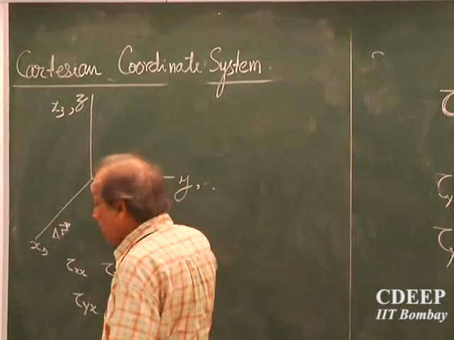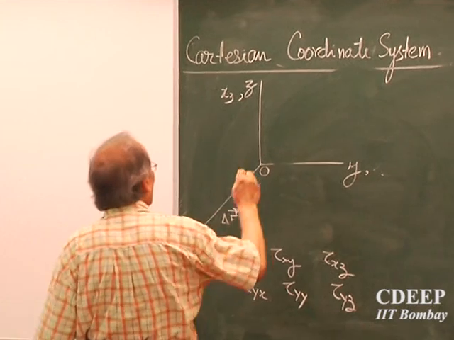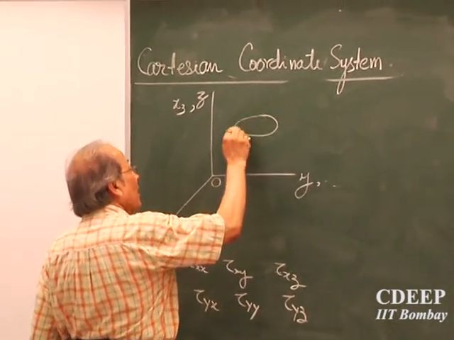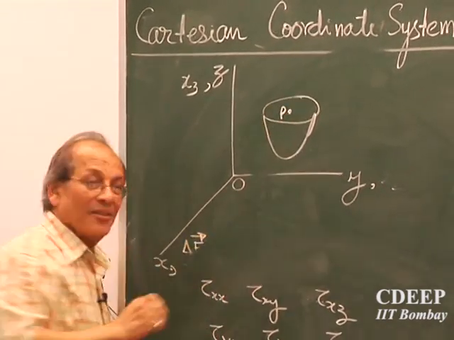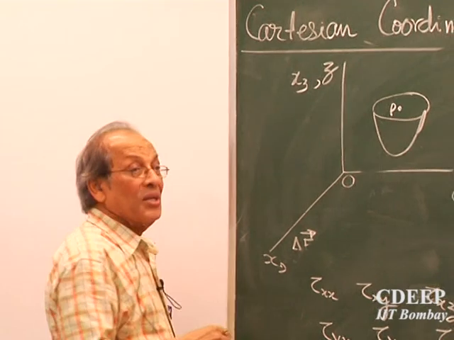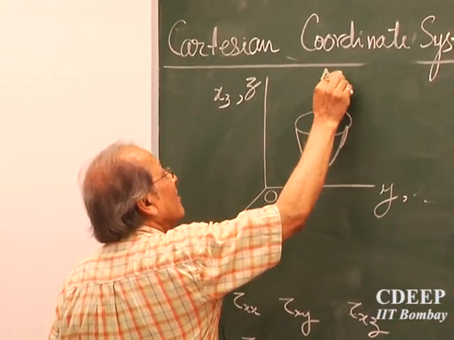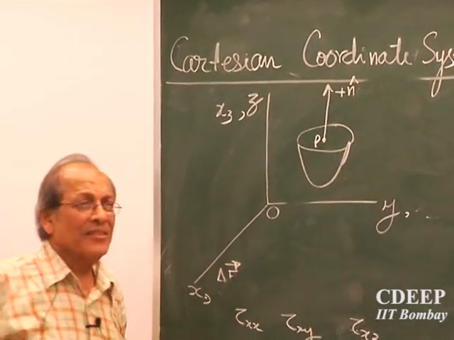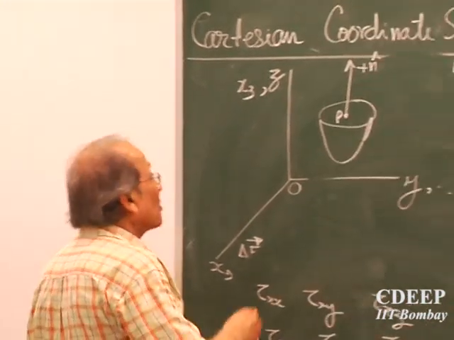For quick, draw another diagram, a neat diagram, the third one in your notes. I have cut it in such a way, the same one, and point P is the same. So now it is like this. The outward normal is in the z direction, and the forces will be